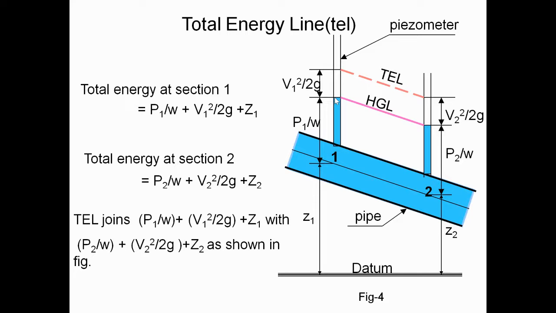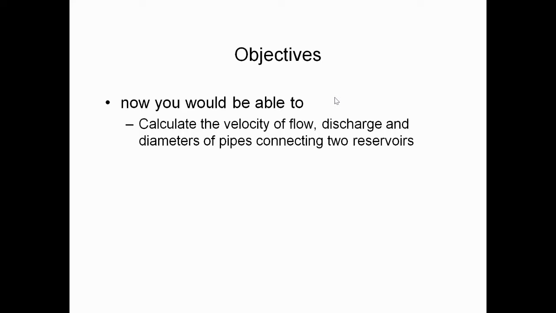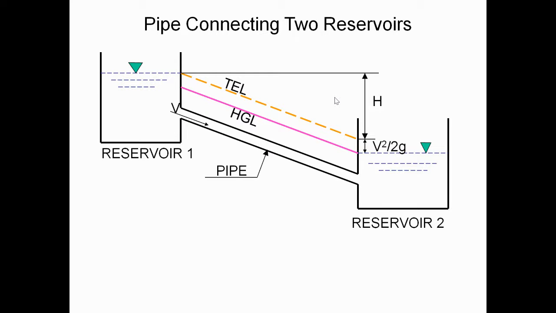This is the total energy line. Now we are going to discuss the pipe connecting two reservoirs. Here we can calculate the velocity of flow, discharge, and diameters of pipes connecting two reservoirs. This is a diagram of a pipe connecting two reservoirs.